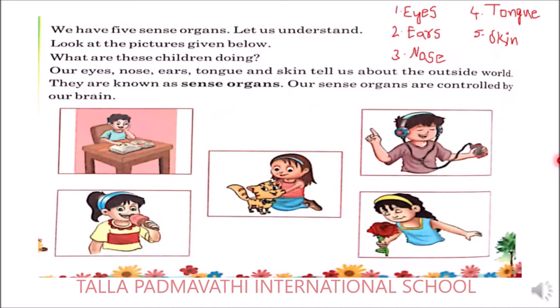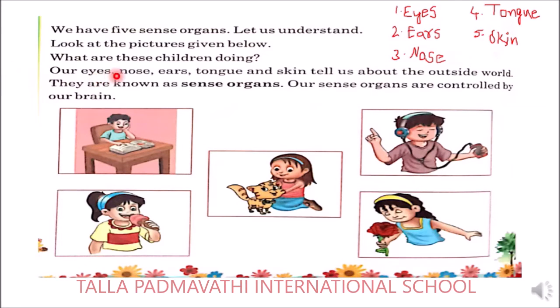Here a child is smelling a flower. Which sense organ is she using here? She is using her nose for smelling. So this is the next sense organ. And the last one is touch. That is, she is using her skin for touching. So these are our 5 sense organs, which we use in our daily life.